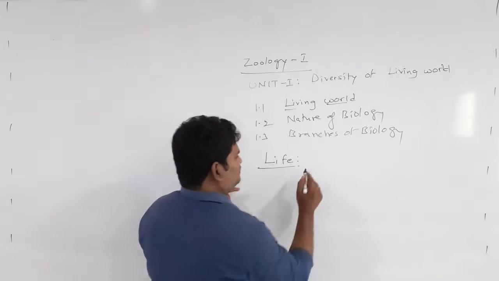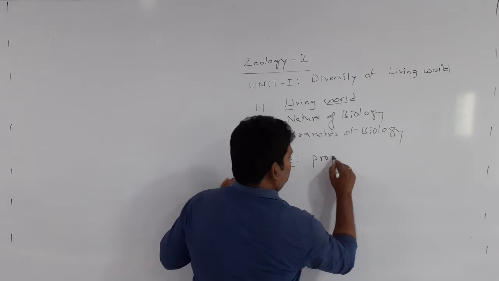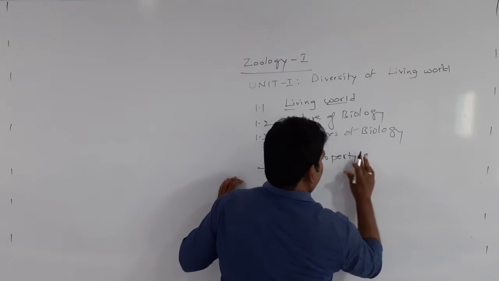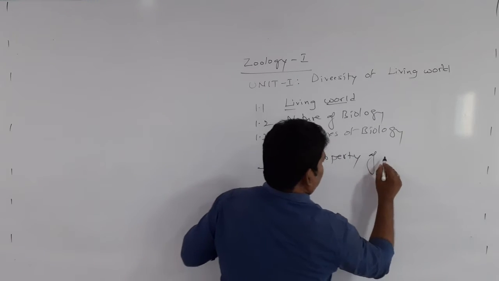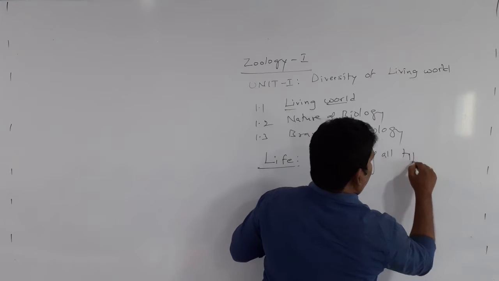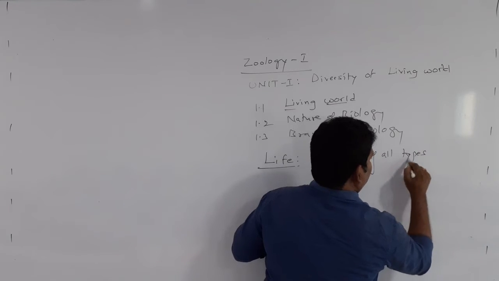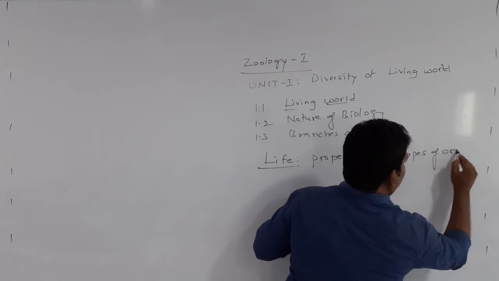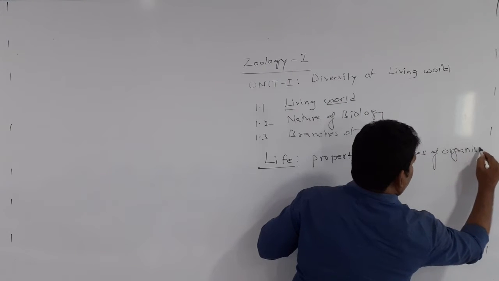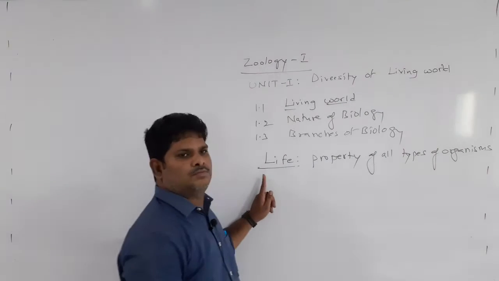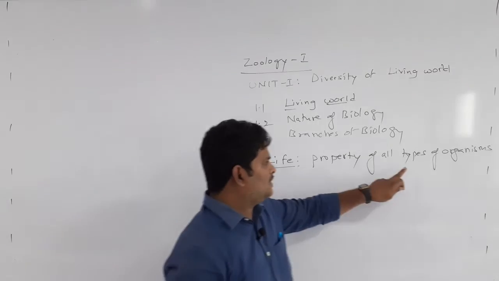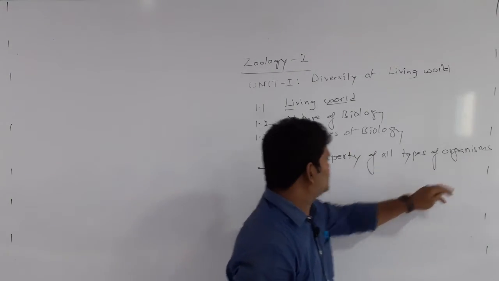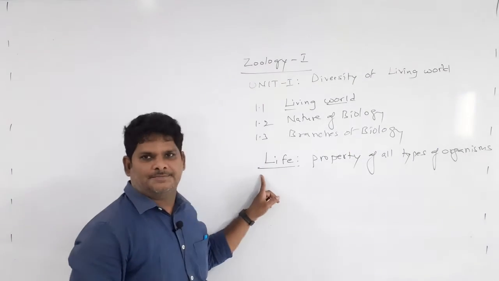Life means the property of all types of organisms. The property of all organisms is called life.